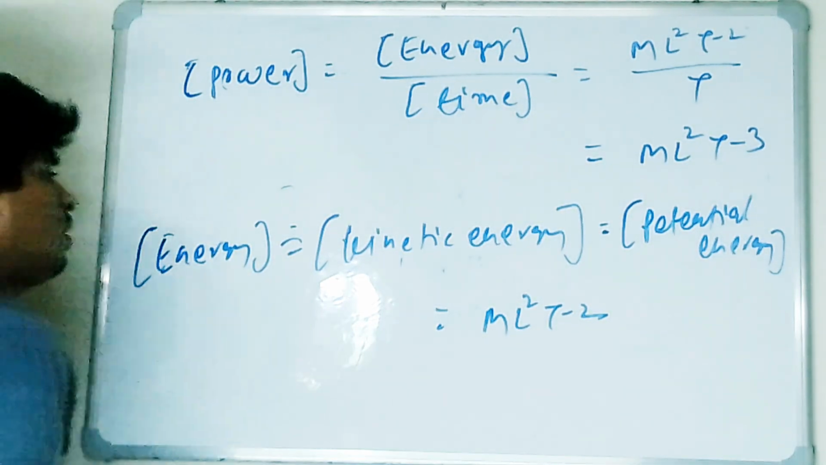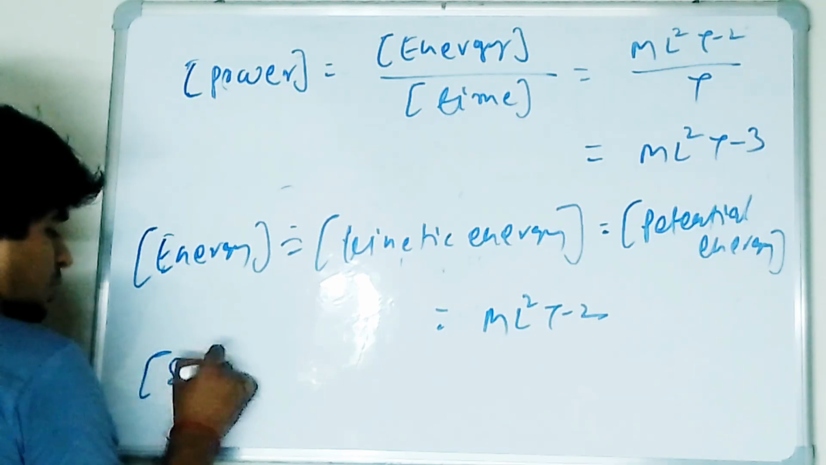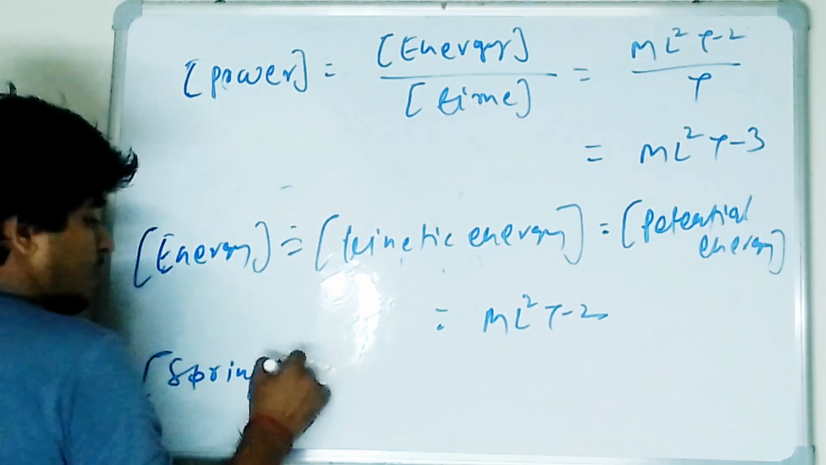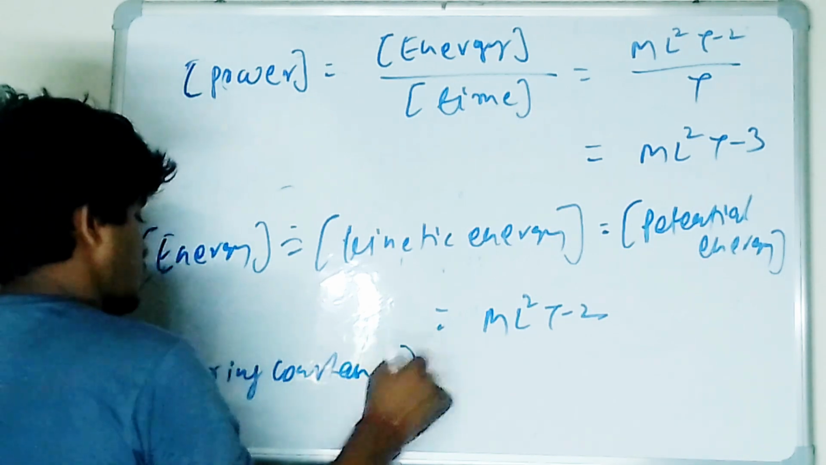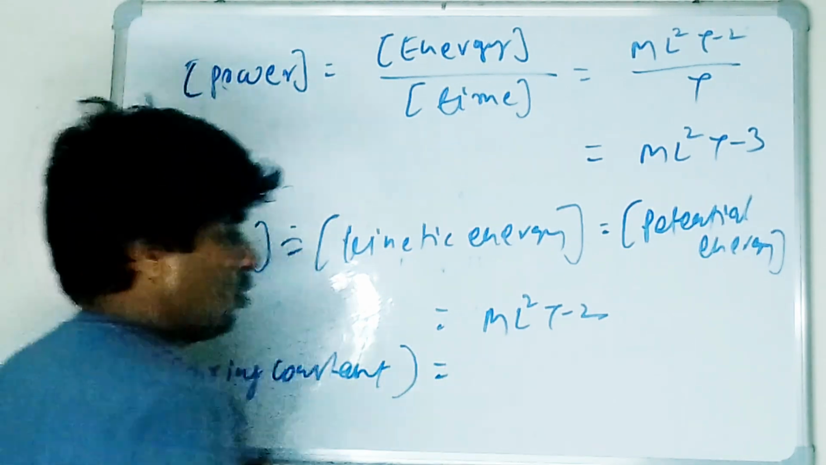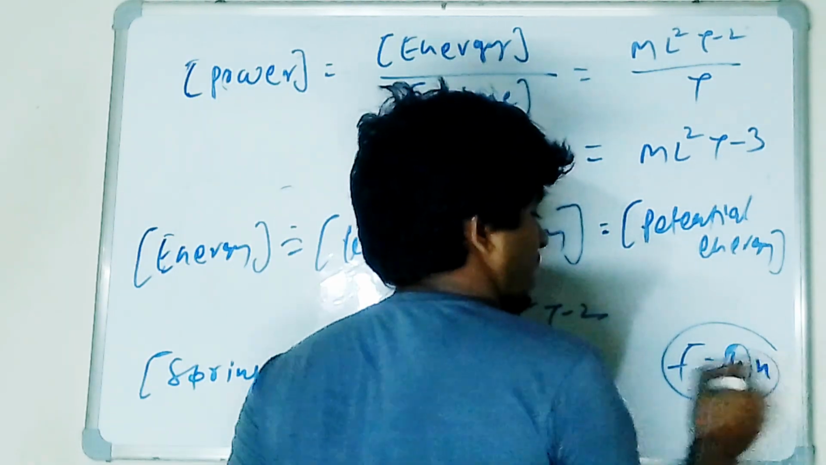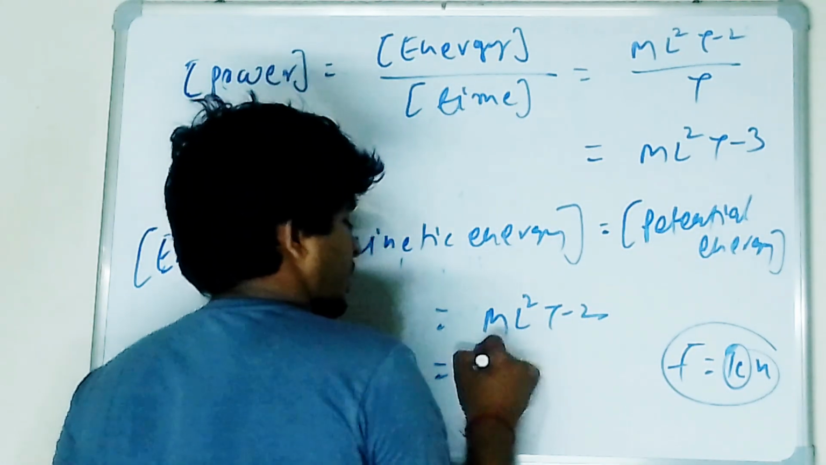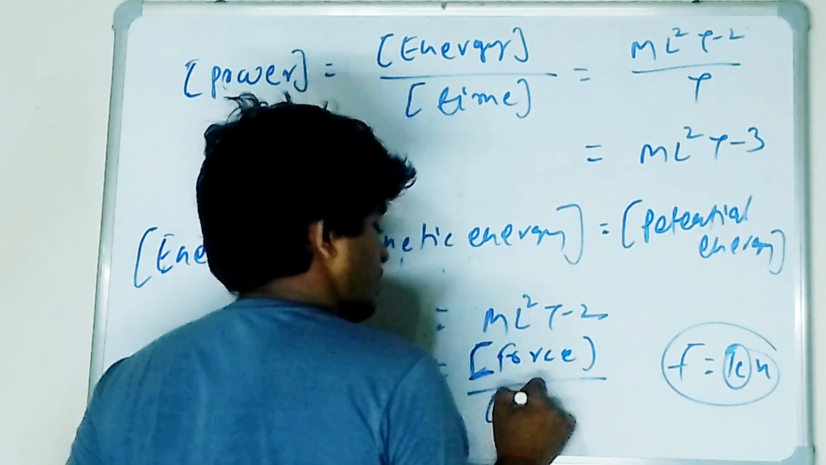Now, what's the dimension of the spring constant? You all know F is what? If you don't know, don't worry. So this is the spring constant: F by X. This is basically the dimension of force divided by the dimension of displacement.